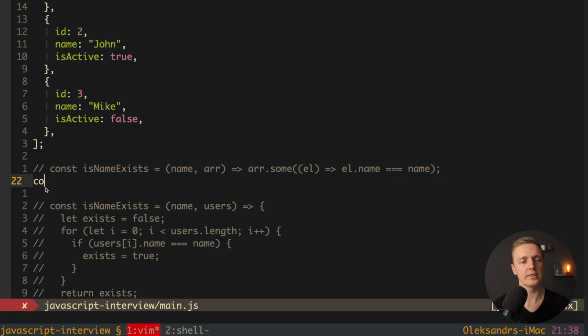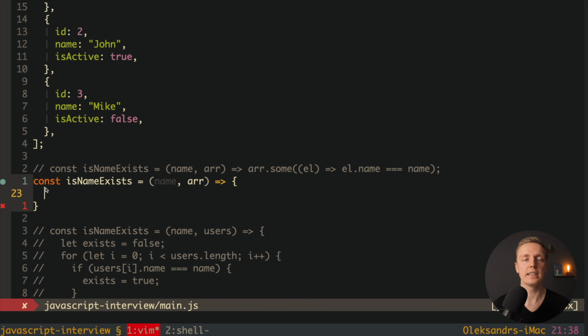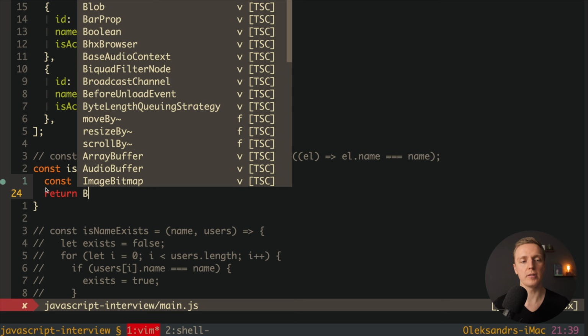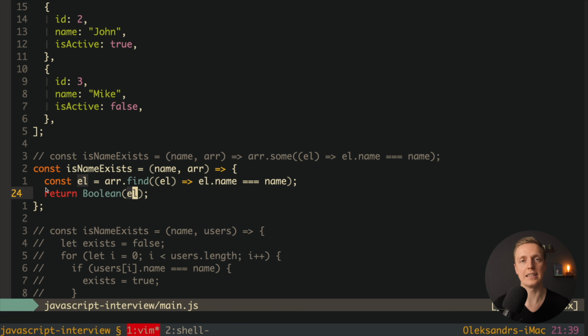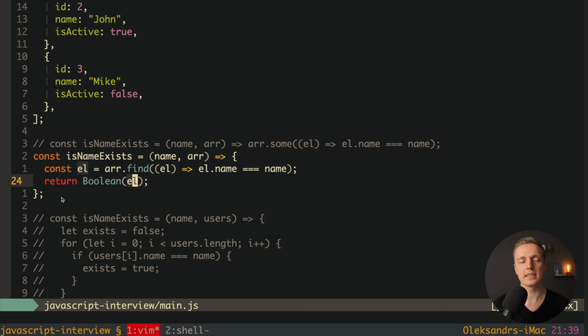So let's comment this out and try again. We have here again two arguments, name and array. Now inside we can try and find an element with such a name. This is why here let's create an element, and we're using here array.find. We're getting our element, and here we want to check element.name equals our name from the top. But in this case, our element is actually an object. It's not a boolean. This is why here we must wrap our element in Boolean to return a boolean and not an object. In this case, it will work correctly. I'm reloading the page. As you can see, it is working exactly like this.